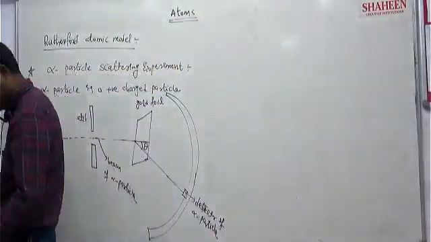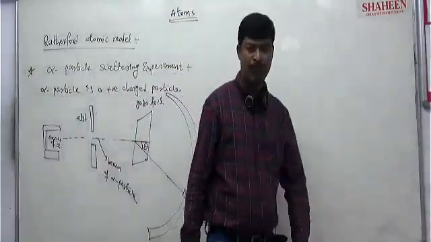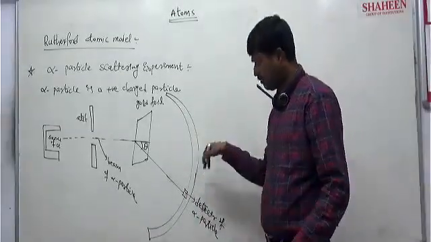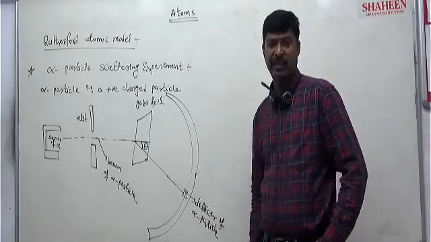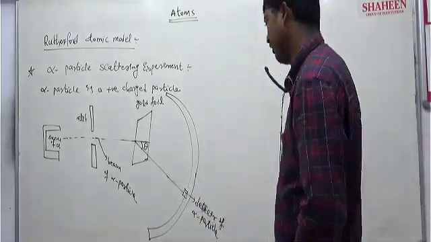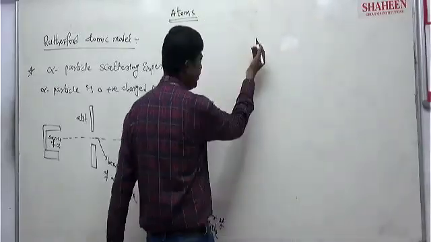Now, from this experiment, for different angles of scattering of alpha particles, they measured some data and drew a graph. Let us see how the graph is drawn.